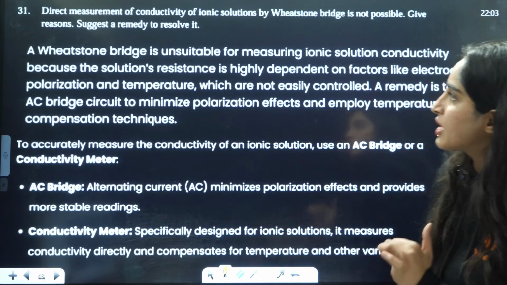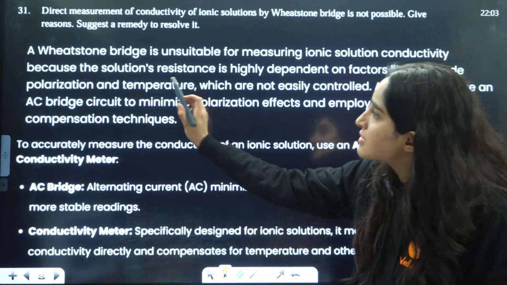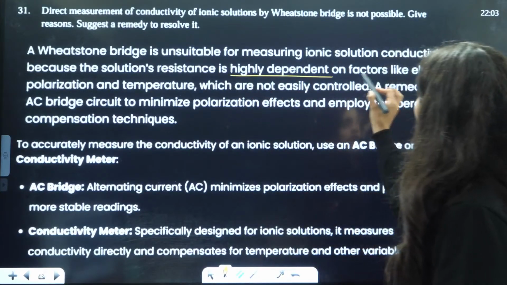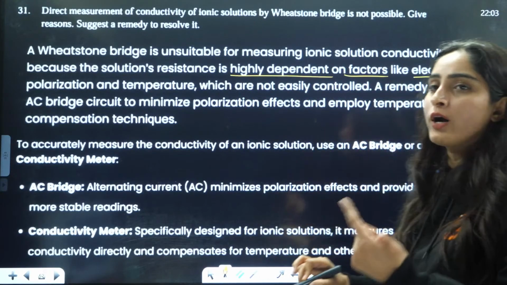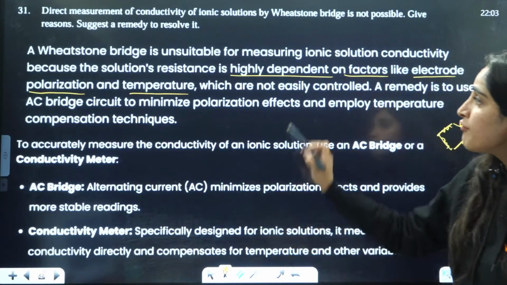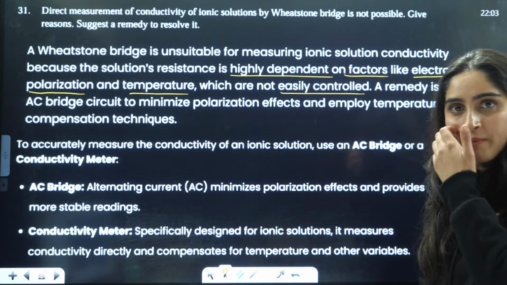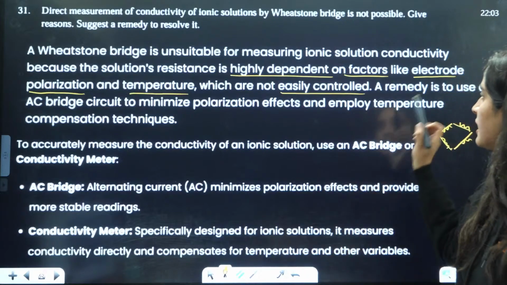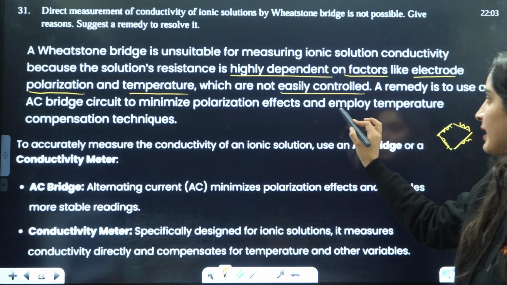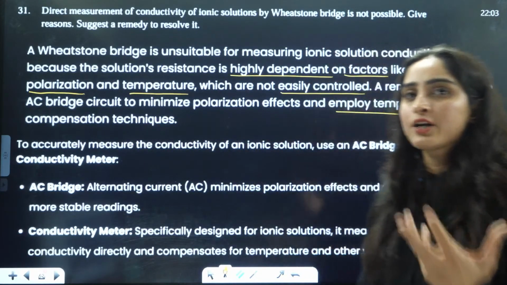A Wheatstone bridge is unsuitable for measuring ionic solution conductivity because the resistance of the solution is highly dependent on factors like electrode polarization and temperature, which may vary and are not easily controlled. We can't control those easily. A remedy is to use an AC bridge circuit to minimize the polarization effect and employ temperature compensation techniques. That is why it is not that suitable.